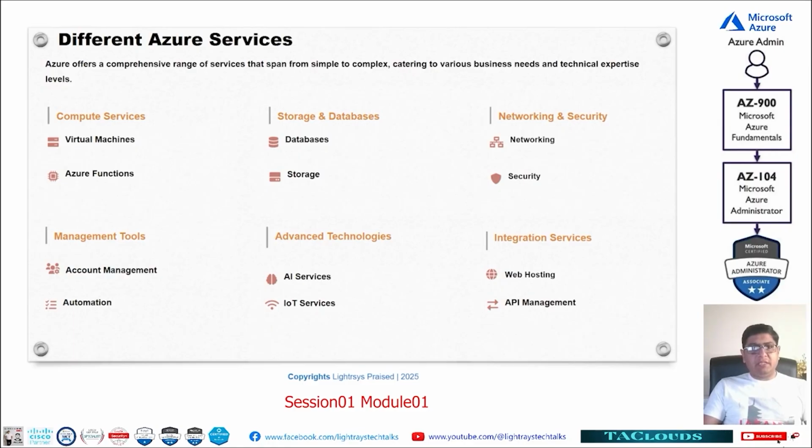Then we have integration services, like I already told you, web hosting. We can completely host our website on the cloud. We don't need to purchase a different domain. We don't need to purchase different things and all those servers. So we will just take services from the cloud and put our website over the cloud. API management also we can do.